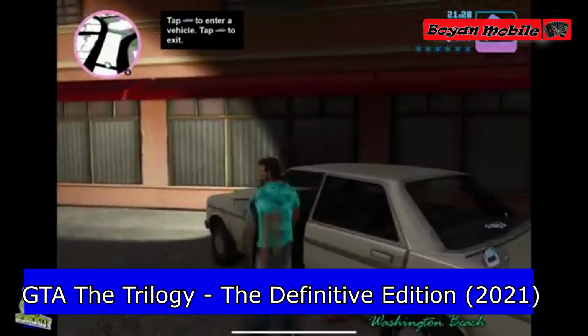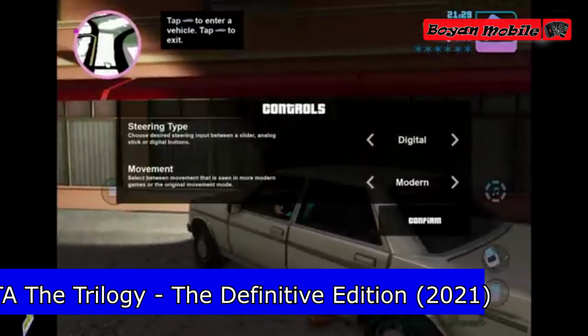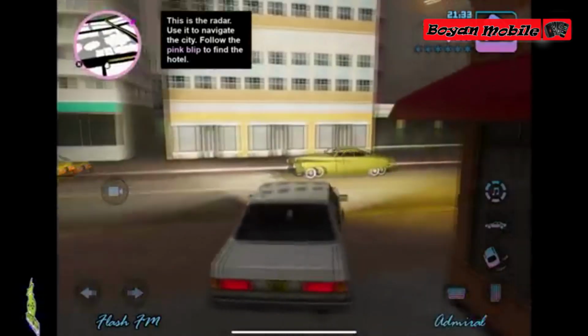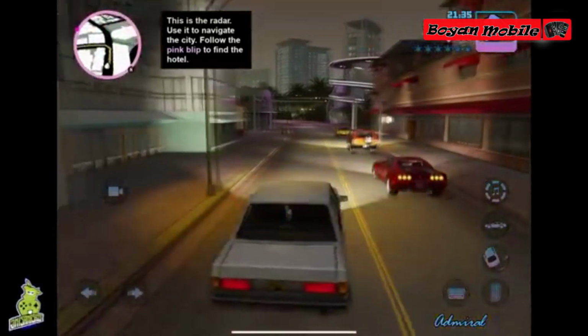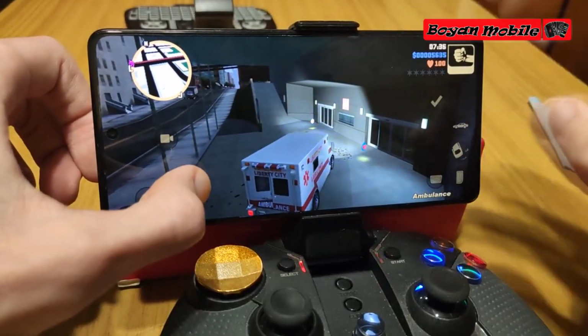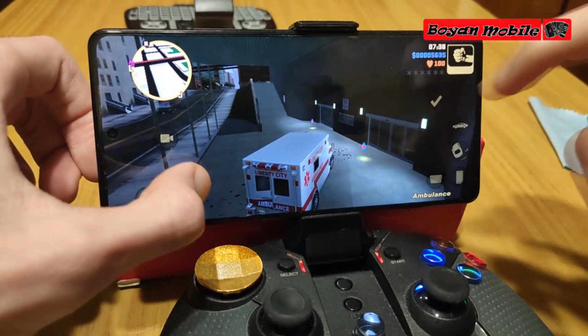The latest mobile hit from Grand Theft Auto is GTA Trilogy Definitive Edition. It was first released in 2021 for the Nintendo Switch portable console. It was later ported to iOS and Android mobile devices. Included are the Trilogy, Vice City and San Andreas. All 3 games were redesigned for the Definitive Edition.